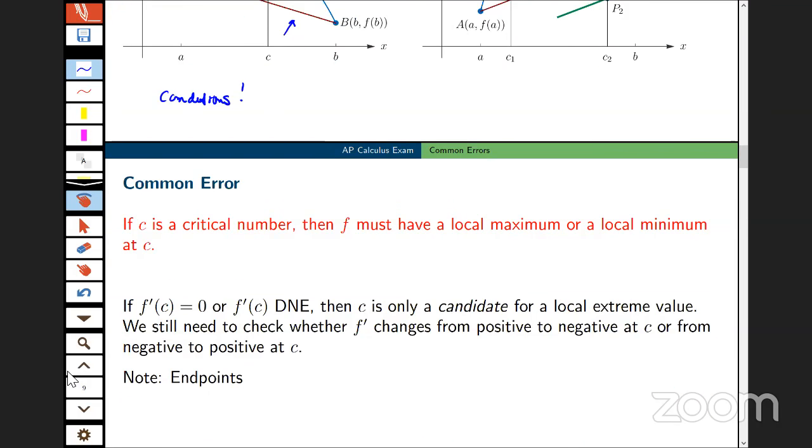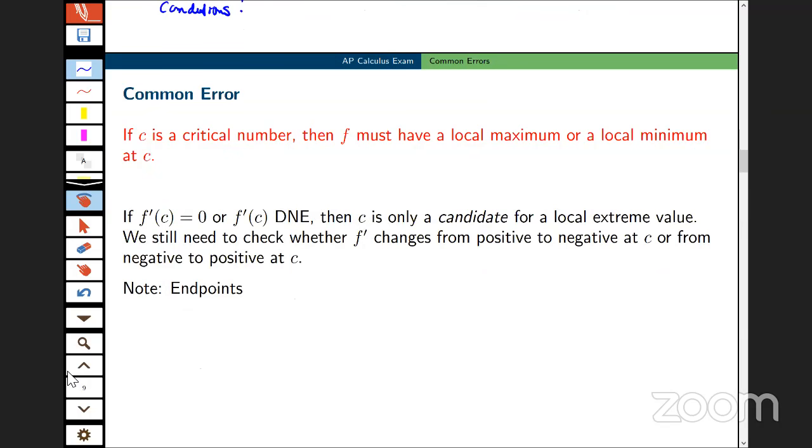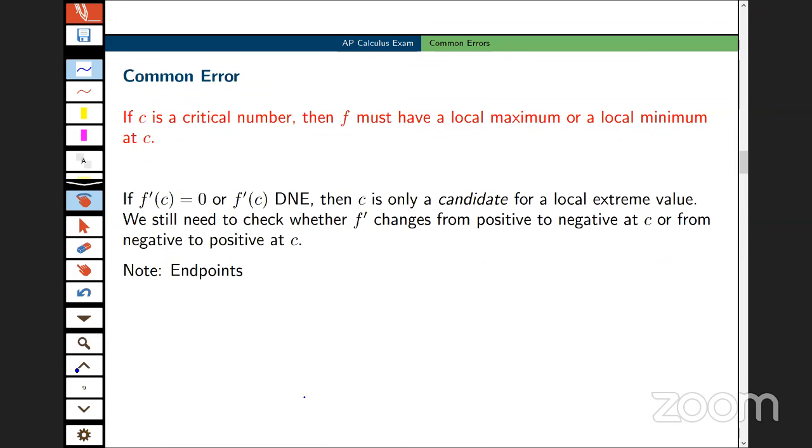The way that I think about this, if C is a critical number, then it is a candidate. I'm going to write just a little bit down at the bottom here if I can. So if I'm looking for local maxes and local mins, I have to find places where the derivative is 0. I have to find places where the derivative does not exist. Those are candidates for local extreme values.